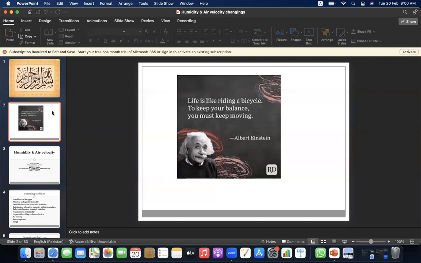Bismillahirrahmanirrahim. Let's begin with the quote of the day. Life is like riding a bicycle. To keep your balance, you just keep moving.